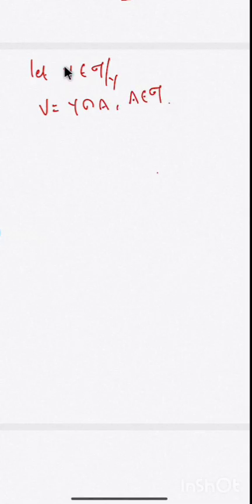We want to show V is an element in U. For that we have to prove that V is a set which is open in the metric space Y with D restricted to Y.